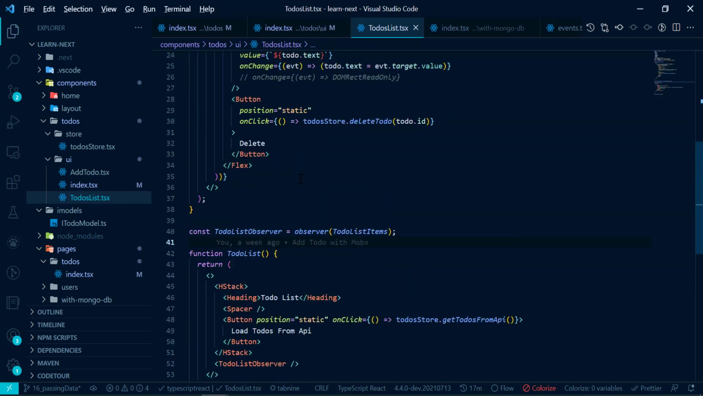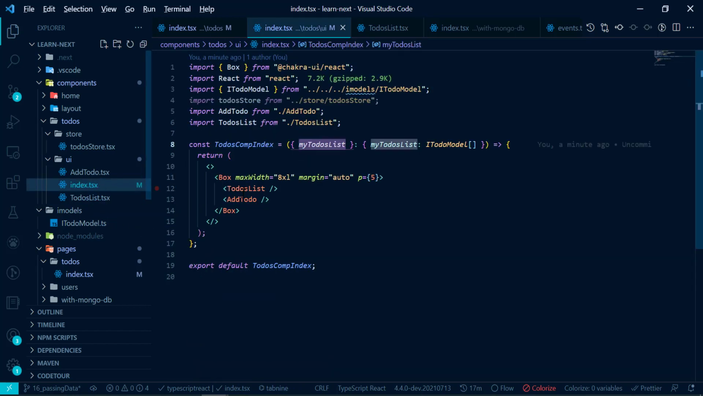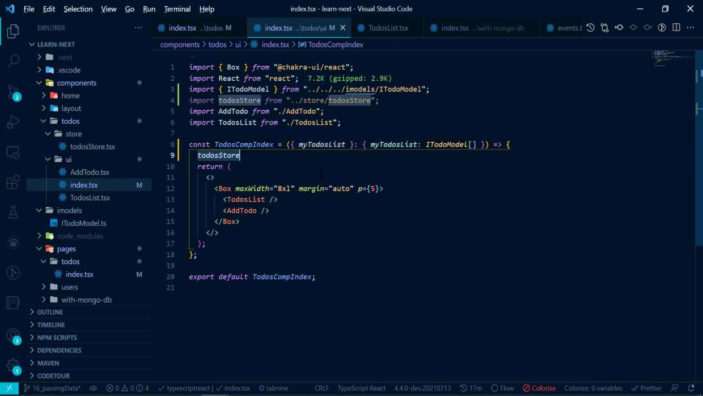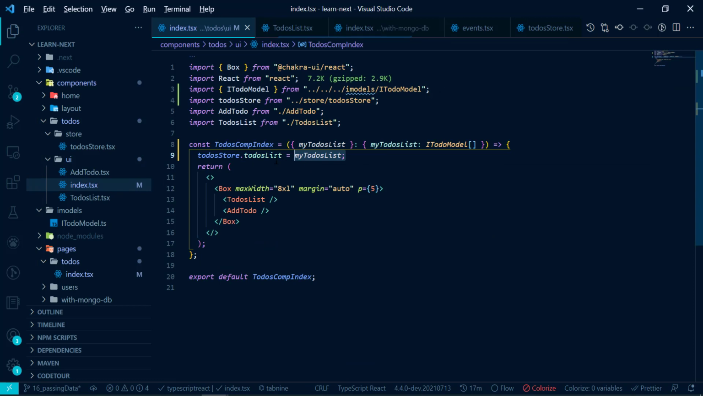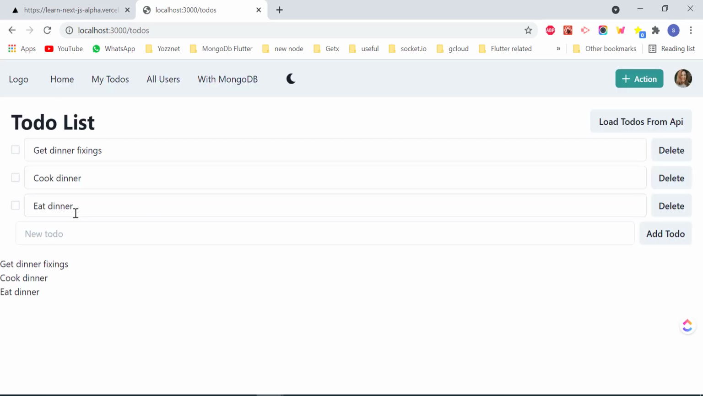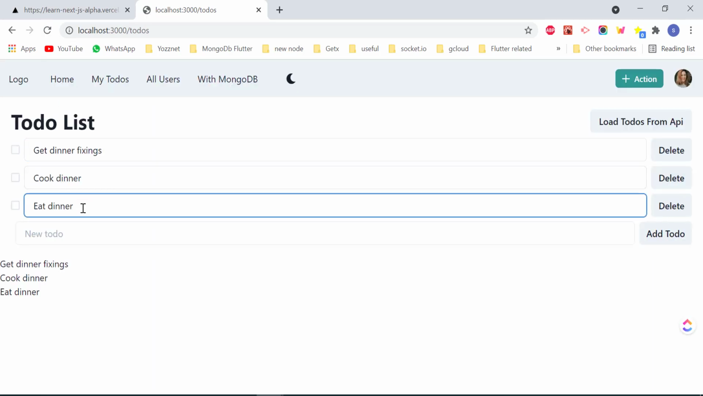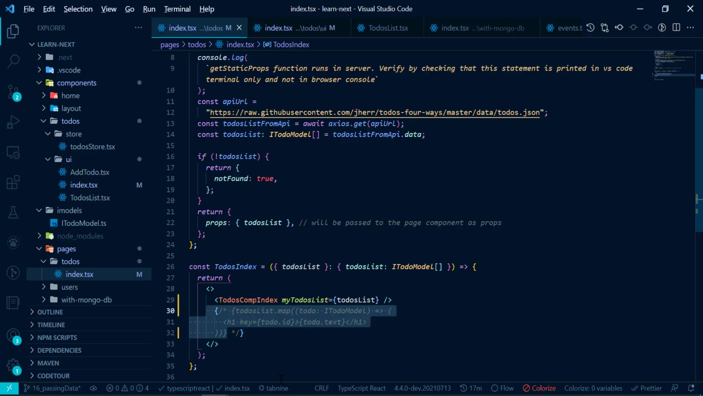So simply what we can do is, since we have our my to-dos list, we'll use the to-do store, then dot to-dos list, which is there in our to-do store, and we'll set it to my to-dos list. So now if we save it and check our UI, you will see that we are able to see our data in our UI. We'll comment it out, just for your reference later on. You can remove it also, no issues.